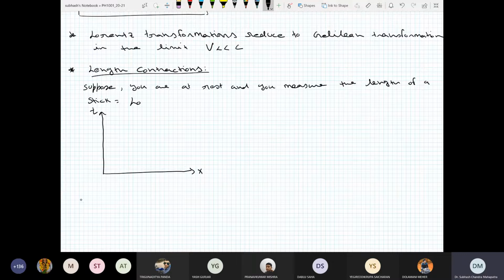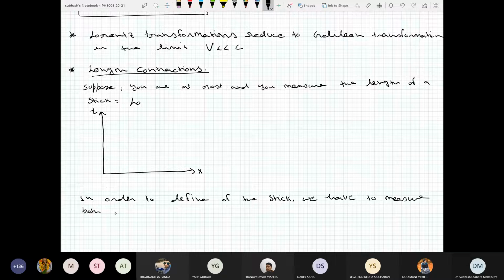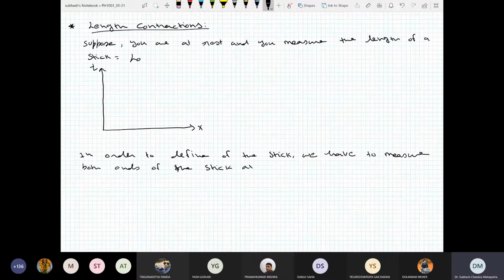So in order to define the length of the stick, we have to measure both ends of the stick at the same time.